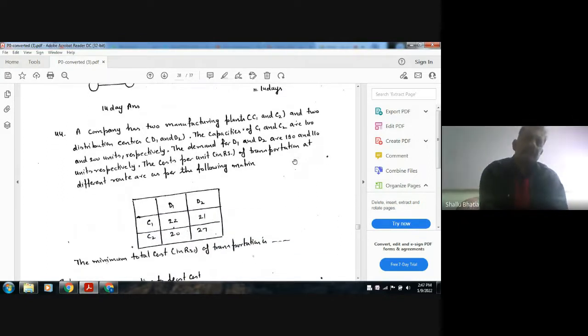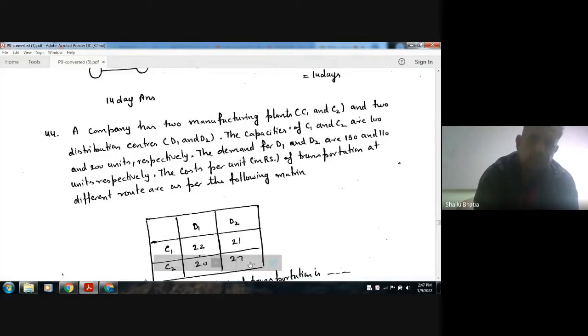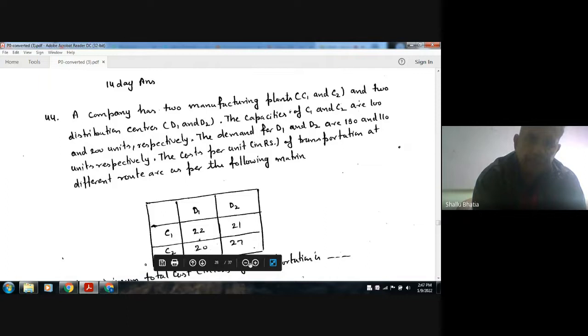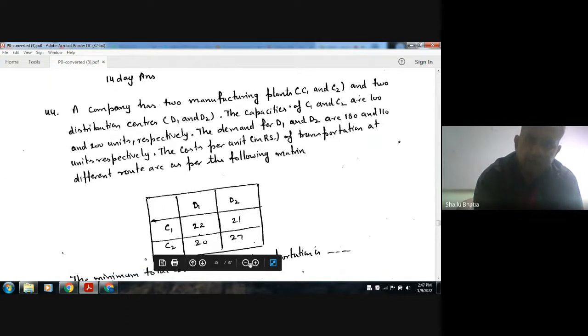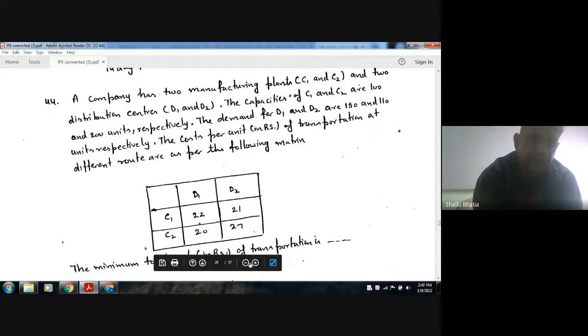Okay. A company has two manufacturing plants C1 and C2 and two distribution centers D1 and D2. The capacities of C1 and C2 are 100 and 200 units respectively.